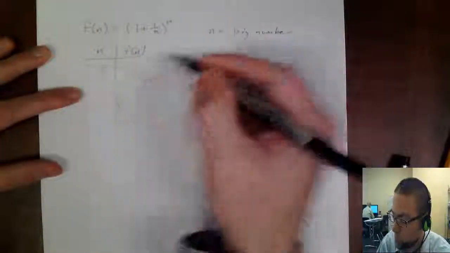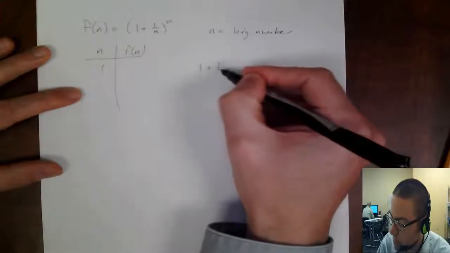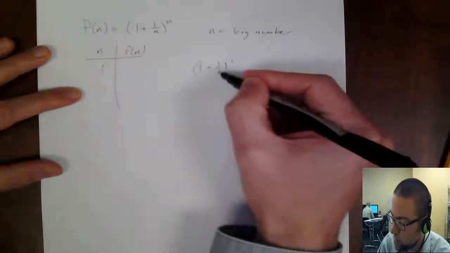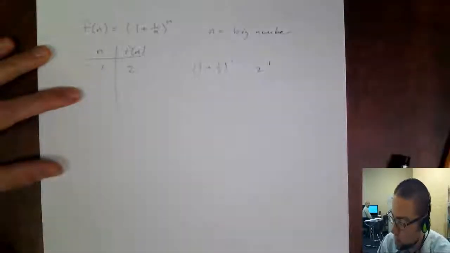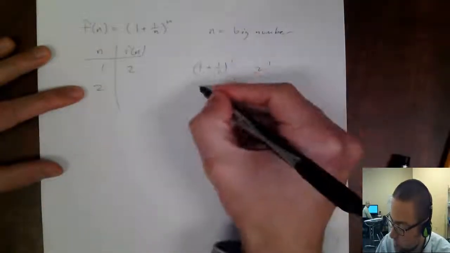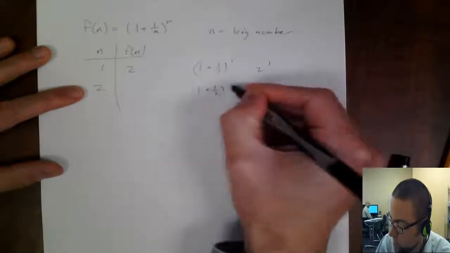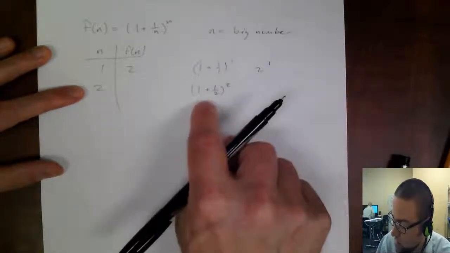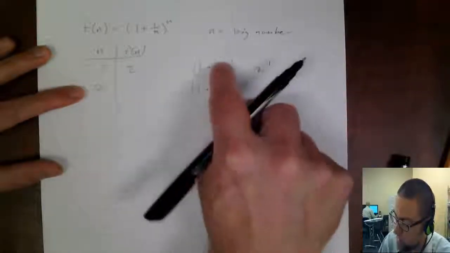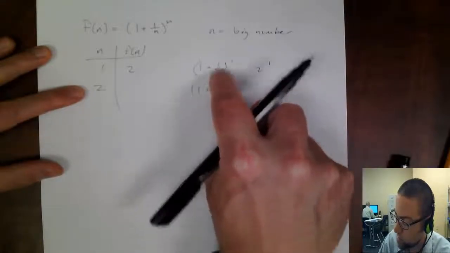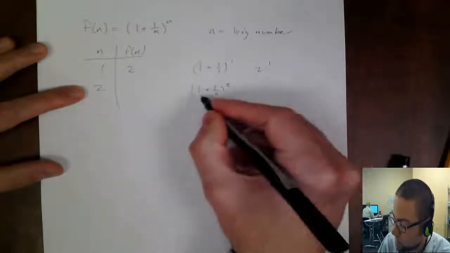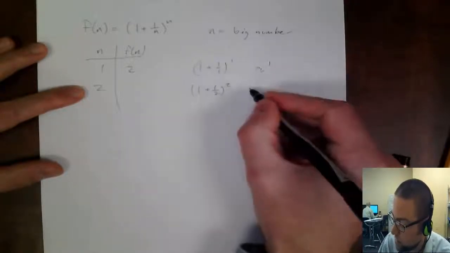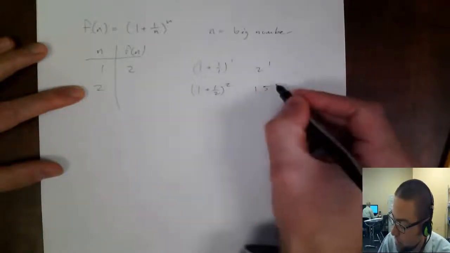So what happens when n is 1? I have 1 plus 1 over 1, to the first power. So this is 1 plus 1, which is 2, to the first power. So this is equal to 2. What happens when n is 2? So 1 plus 1 over 2, squared. You can see what's kind of happening here. This number is going to get smaller and smaller, and this number is going to get bigger. Well, let's just see. So 1 plus a half is 1.5, and it's squared.